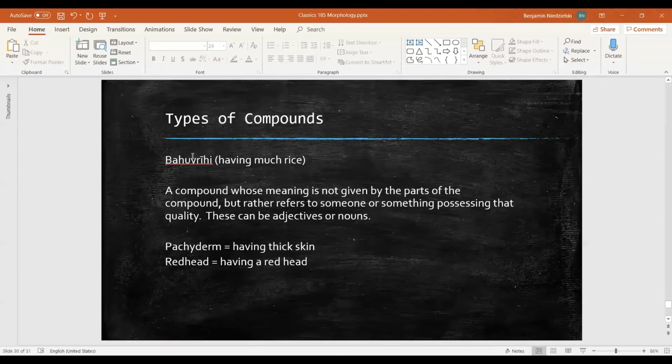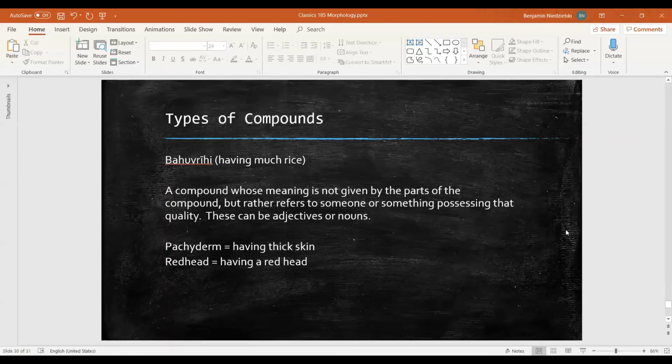That's a bahuvrihi. In Sanskrit, bahu means much and vrihi means rice. Having isn't actually here in this word. But instead of meaning much rice, it refers to something that has much rice. Bahuvrihi is itself an example of a bahuvrihi.